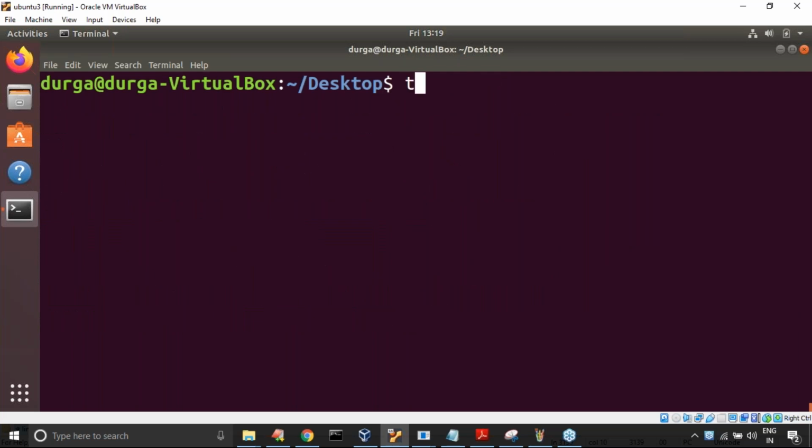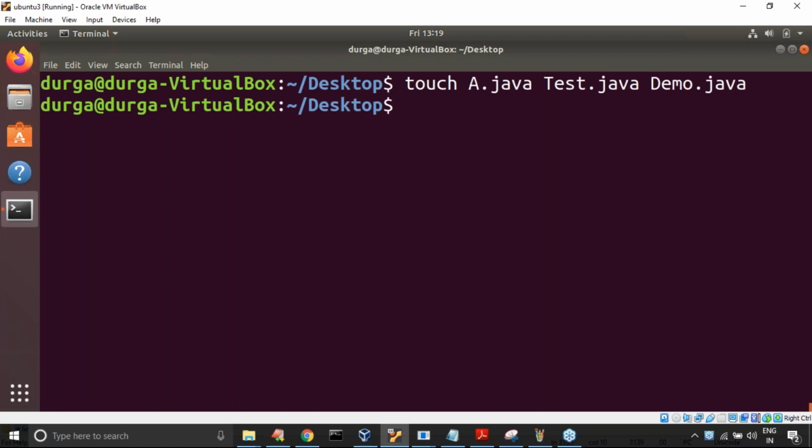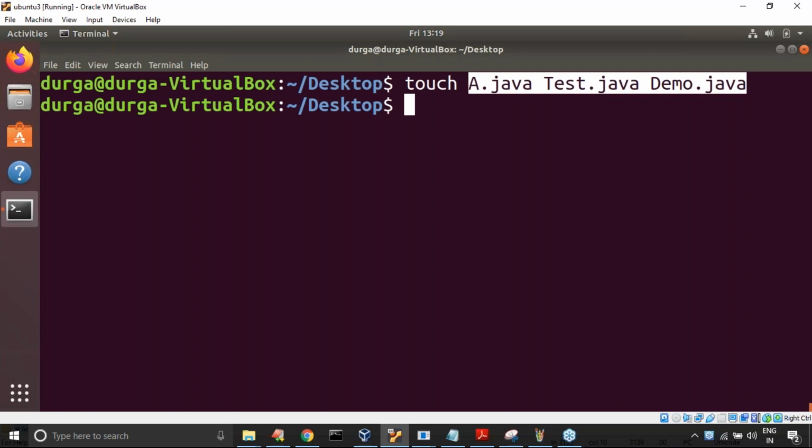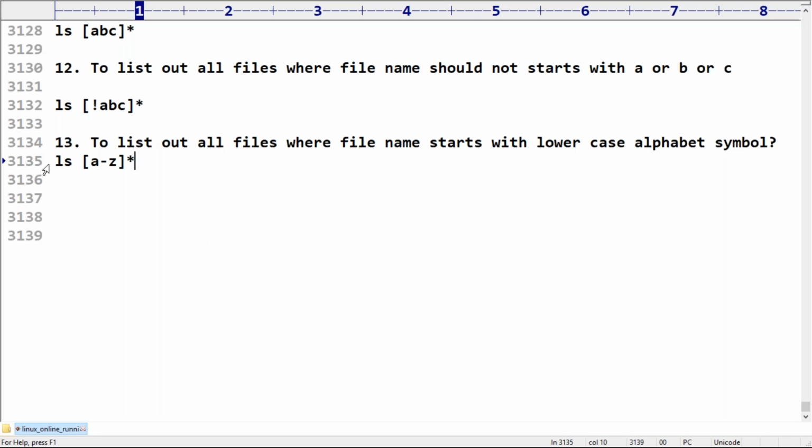Now let me take touch a.java, test.java, demo.java. So there are some uppercase alphabet symbols also. Assume there are some files that start with an uppercase alphabet symbol. Sir, can you please guide what command I require to use to list out all files where the file name starts with a lowercase alphabet symbol? This is the command we require to use.